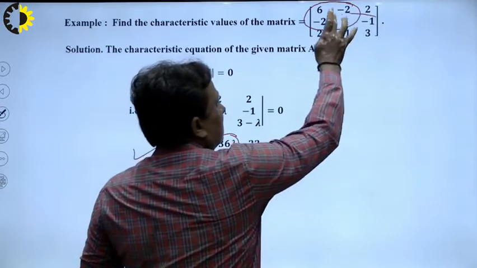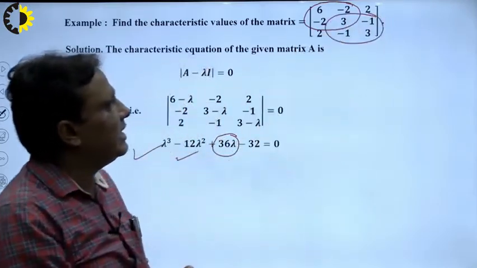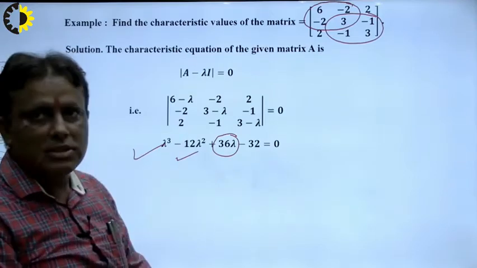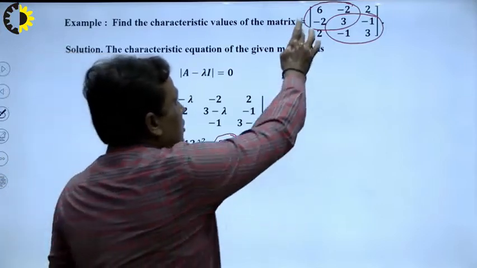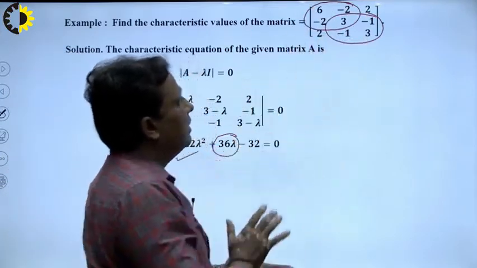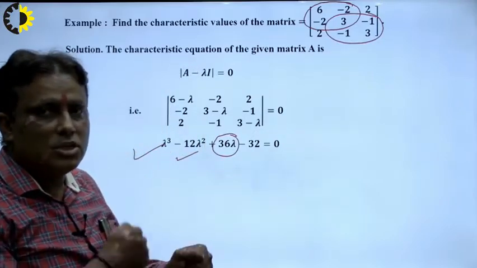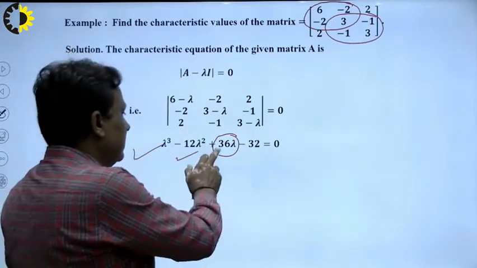Next, 3 times 3 is 9, minus 1, is 8. Last is 6, 2, 2, 3: 6 times 3 is 18, minus 4, is 14, and the total will be 36. So I write here 36.